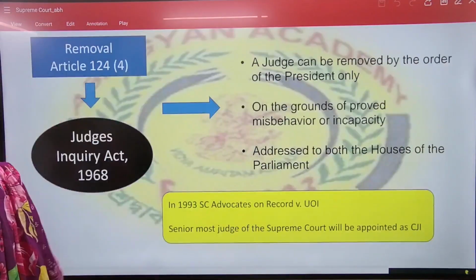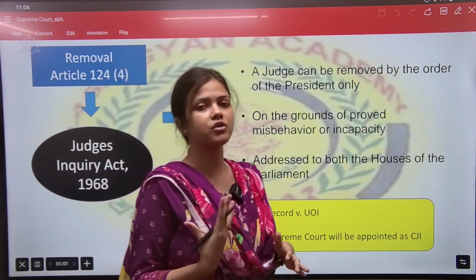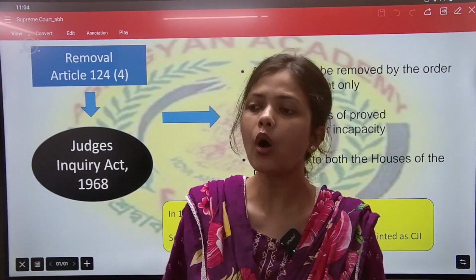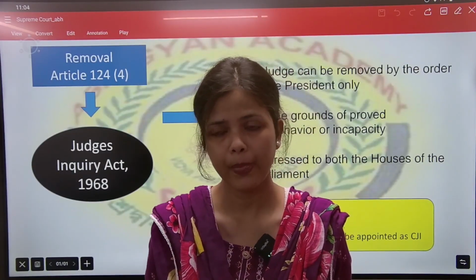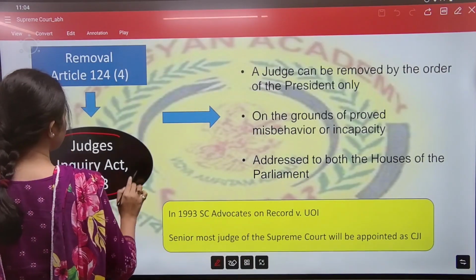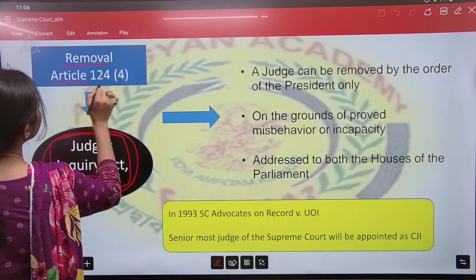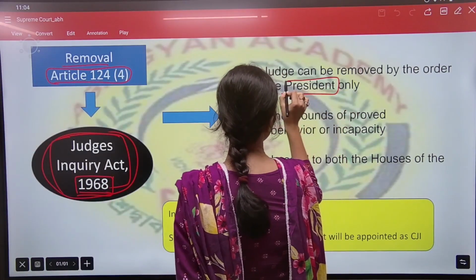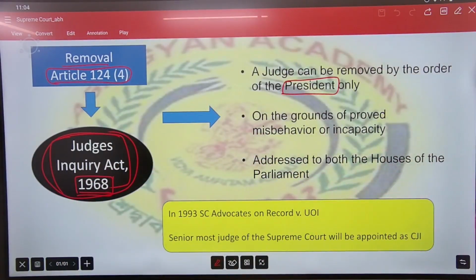Okay, how can we remove the judge? If judges of the Supreme Court violate the constitution or do some crime, then what is the procedure through which we can remove them? There is a process, and that whole process is written where? In the Judges Inquiry Act 1968. Whole process. But our article says, Article 124 Clause 4 says that judges can be removed by the President of India only. Of course, at the last, the President will give his assent to remove.